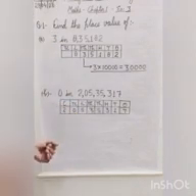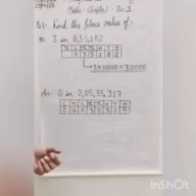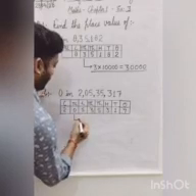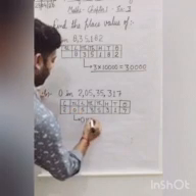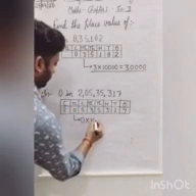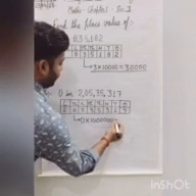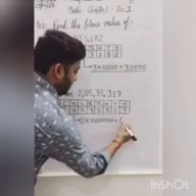Now, to find the place value of 0, we multiply the digit 0 by its place value, 10 lakh. So what is the place value of 0? It is 0.